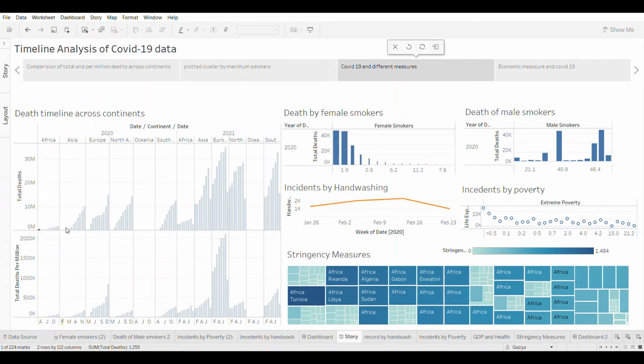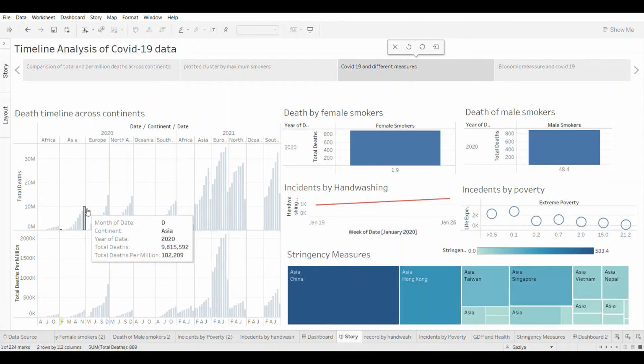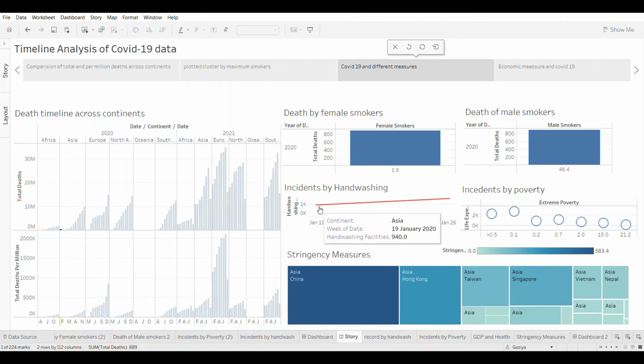Now, let's look at the story of Asia. From the outbreak of the virus to December 2020, total deaths recorded reached around 9 million, and the contribution of smokers in total deaths is also not so high, but it is higher than the Africa continent. And the practice of hand washing with high stringency measures in very few countries and a little lower extreme poverty rate than Africa, corresponds to higher deaths in Asia.